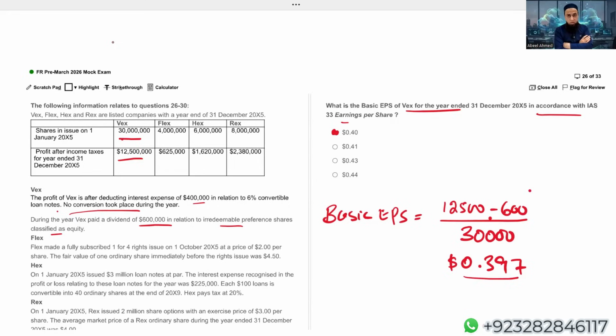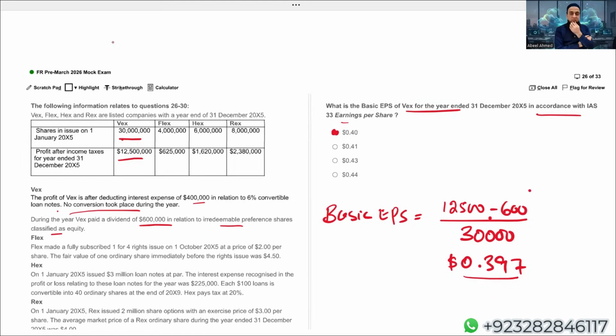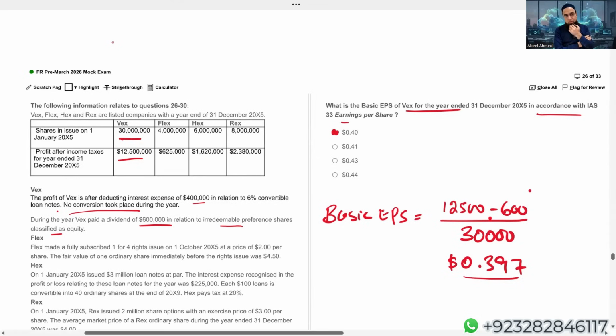Instead of focusing on the company for which the examiner is asking, they start looking at and reading the data of other organizations as well. Then you just get confused. Don't do that. Just stick to that particular company for which the examiner is asking you to calculate EPS. Then obviously chances of making mistakes are very less.